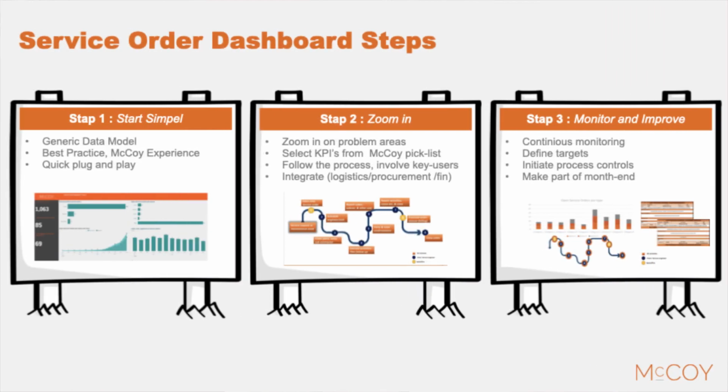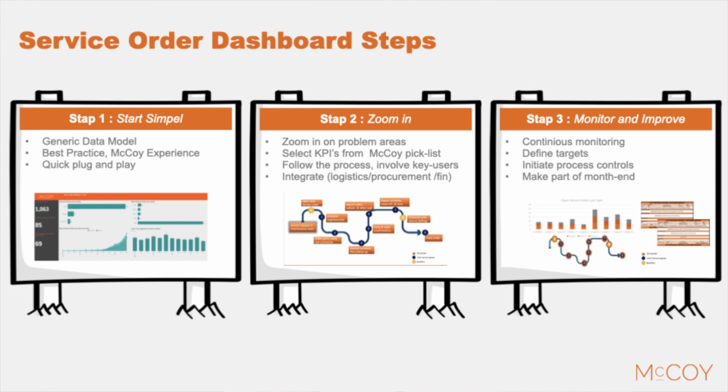McCoy and Partners created the Service Order Dashboard to get an overview and tackle these challenges. The dashboard consists of 3 levels. In level 1, we start simple and provide a generic data model according to our experience and best practices. After loading the data, you will get quick and direct insight in your customer service order process.